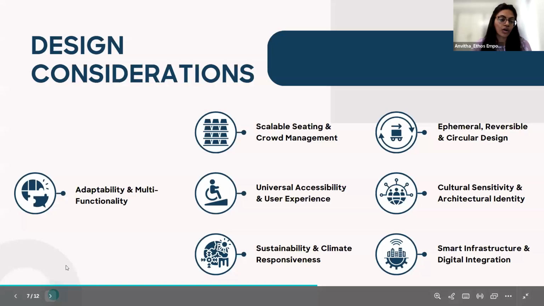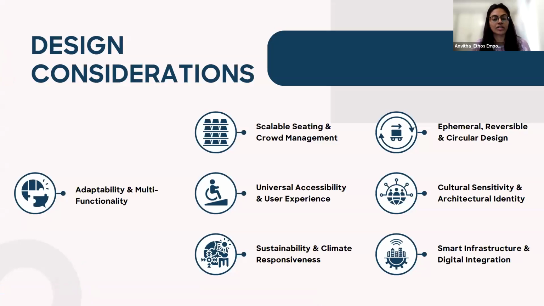So considering all these, we move on towards pointing out 7 crisp design considerations we would like the participants to think about, which you already know, where adaptability and multifunctionality is at the core of this project, where the planning itself or using the strategies itself or even the technology itself should be adaptable and scalable to any scale. So then we talk about crowd management. As intimate as 10,000 people to as large as 40,000 people, the range and the scale should be very flexible for designing. And universal accessibility and user experience, as it's a public space, the first and foremost are public of diverse backgrounds. So we need to make sure it's accessible by all.